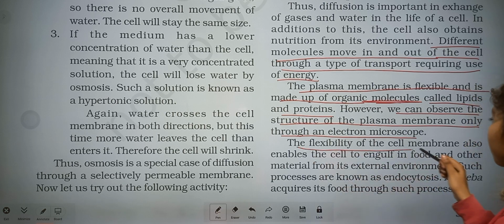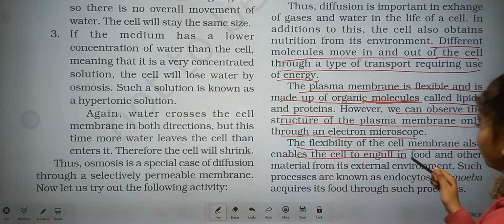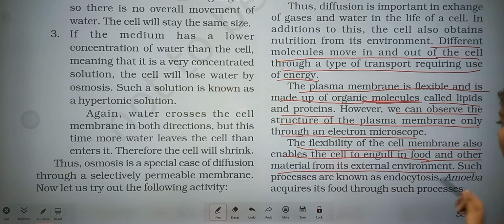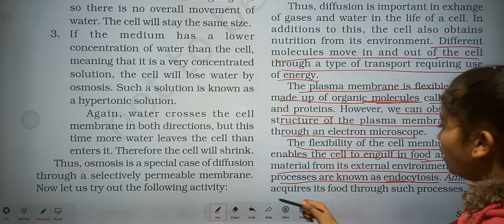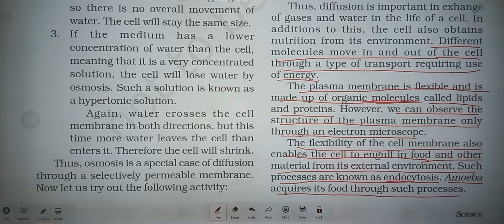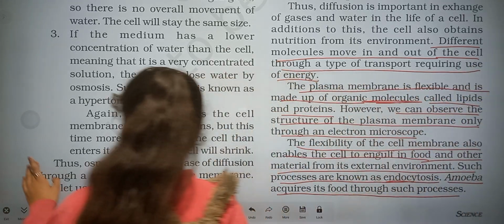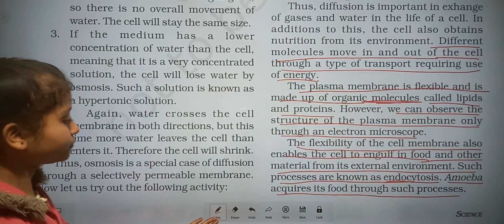The flexibility of the cell membrane also enables the cell to engulf food and other materials from the external environment. Such a process is known as endocytosis. Amoeba acquires its food through such a process. In amoeba, the endocytosis process occurs.